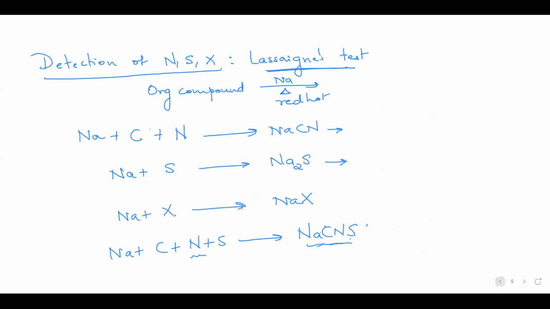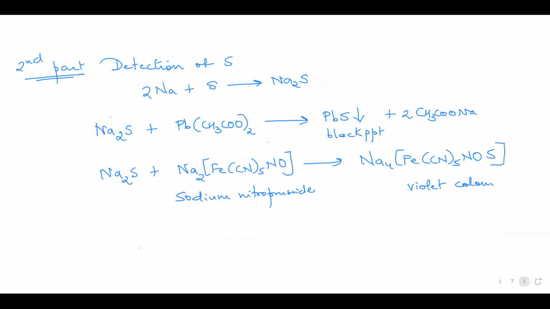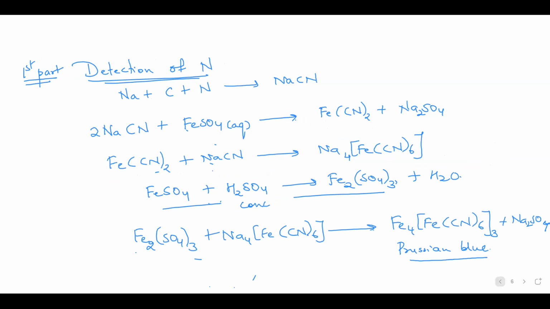Thiocyanide ion cannot be detected using detection of nitrogen. Neither the detection of sulfur would give you the thiocyanide ion. Am I right? Yes, ma'am. So if the first part is tested for nitrogen and you don't get the Prussian blue color, that doesn't mean that nitrogen is absent. Correct? Yes, ma'am. Because nitrogen may be present along with sulfur.